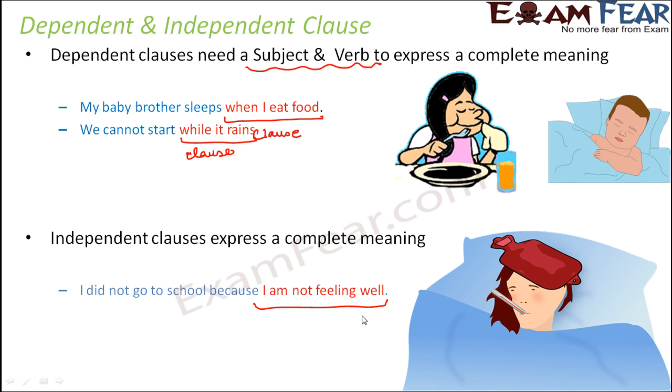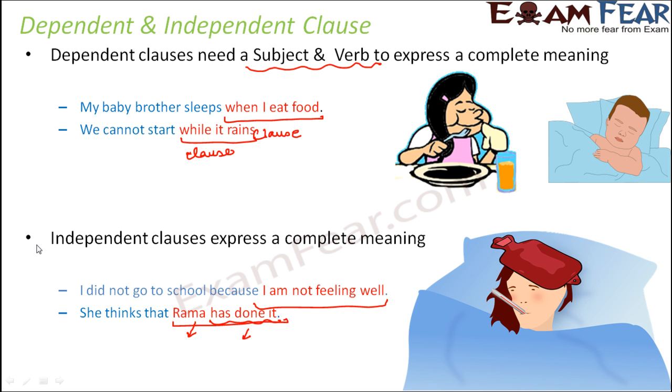Right? Okay. One more example, she thinks that Rama has done it. So in this case also, Rama has done it is just a part of the sentence, and this clause has a subject and a predicate, right? And it also has a complete meaning, like Rama has done it has a complete meaning in itself. So this is also an example of independent clause.